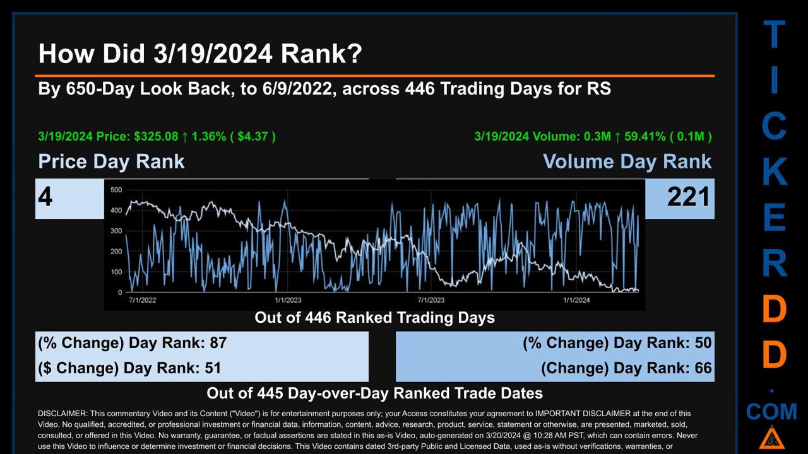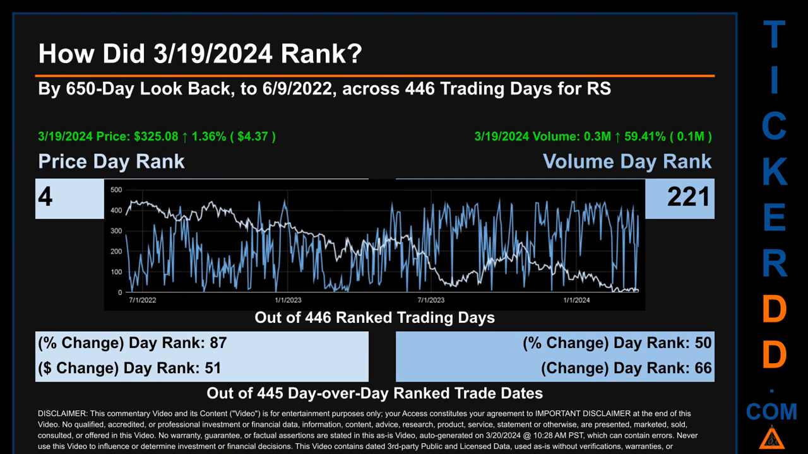How did March 19, 2024 rank for RS? By 650 calendar day look back to the 9th of June 2022, across 446 trading days, of which March 19, 2024 price ranked 4 while its volume ranked 221. Each of the 446 trading days were ranked amongst themselves by highest end-of-day price and volume, with a rank of 1 being the highest and 446 being the lowest ranked day.